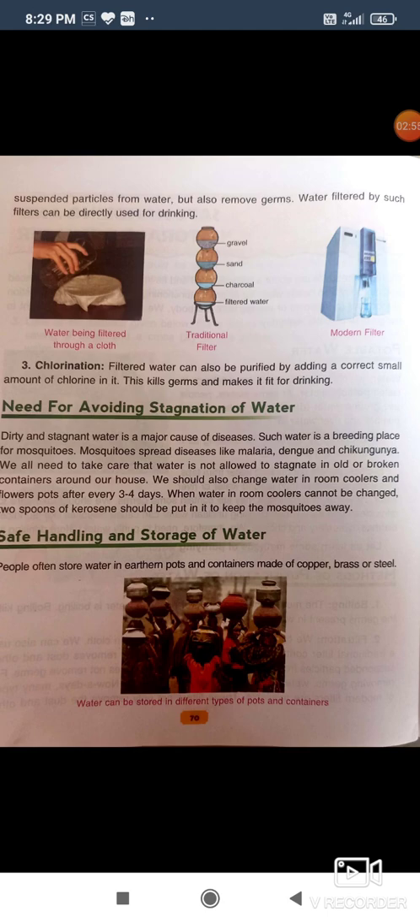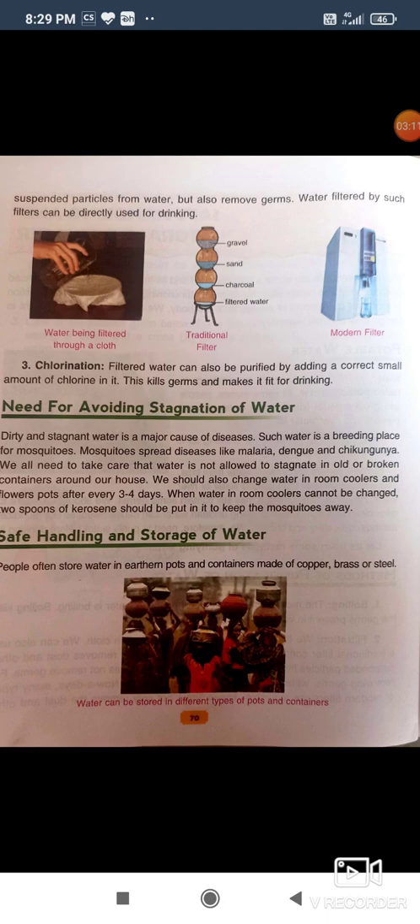Number 3, chlorination. Filtered water can also be purified by adding a correct small amount of chlorine in it. This kills germs and makes it fit for drinking.